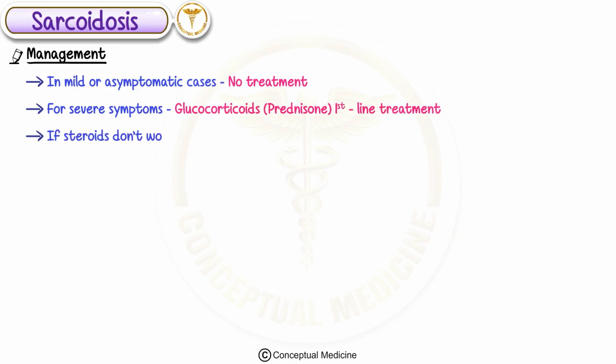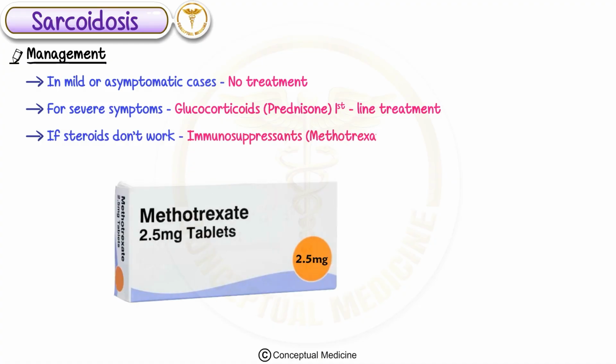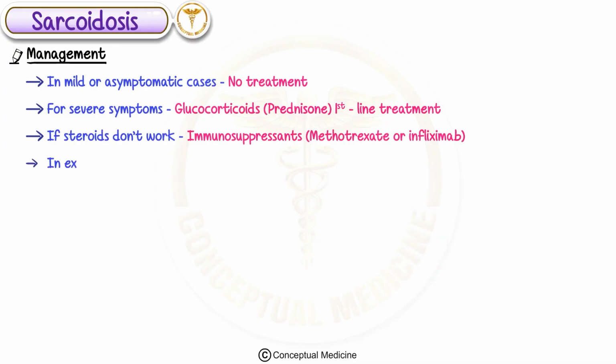If steroids don't work, we use immunosuppressants like methotrexate or infliximab. In extreme cases, with severe lung damage, a lung transplant may be needed.